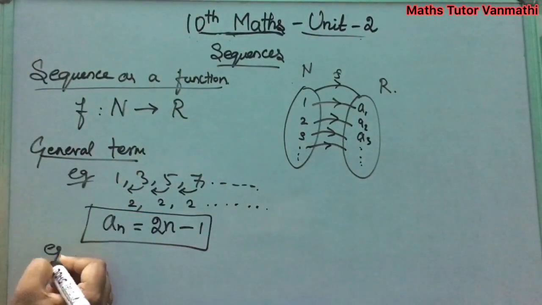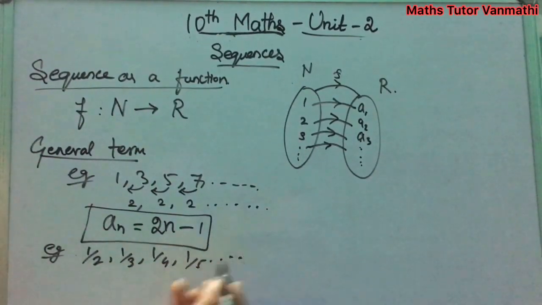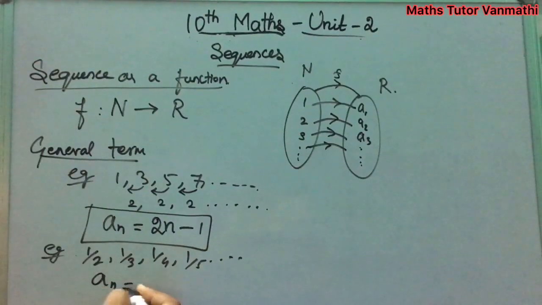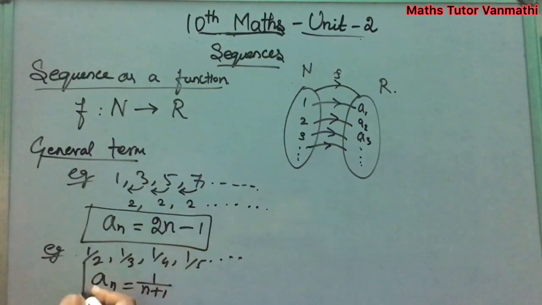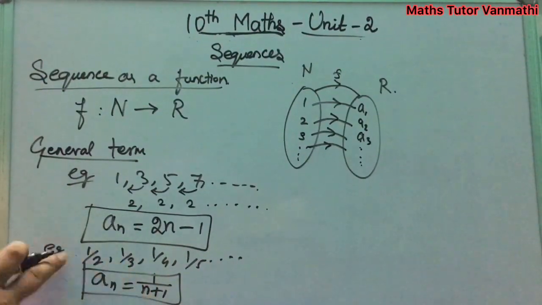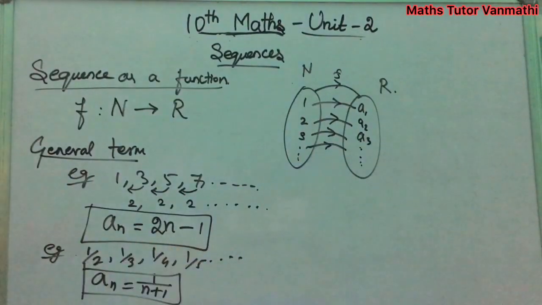And one more example, 1 by 2, 1 by 3, 1 by 4, 1 by 5, etc. It goes on. Okay, and this can be written as a_n is equal to 1 by n plus 1. See, first take n equal to 1, you will get 1 by 1 plus 1, that is 1 by 2. And again take 2, 2 plus 1, you will get 3. So by using the difference or any multiplication or division, by identifying that, you can write the general term of a sequence. Okay, next we can go to the examples.